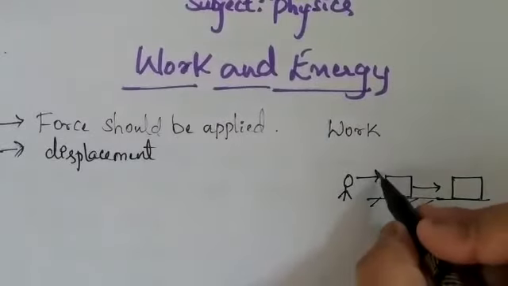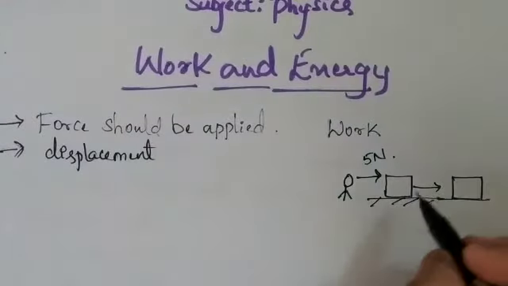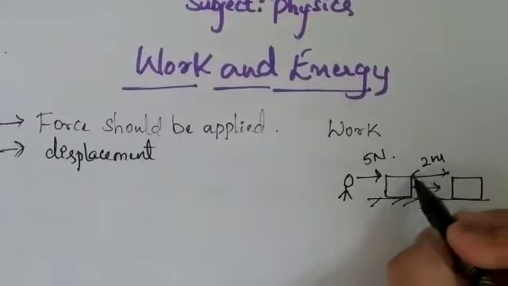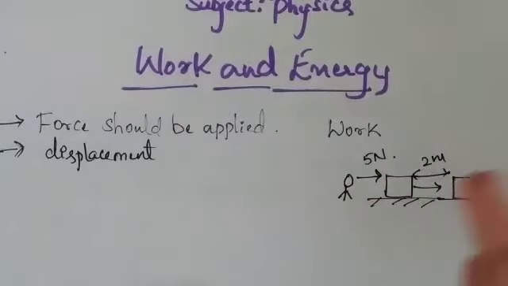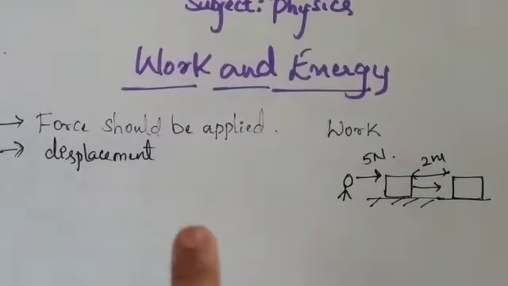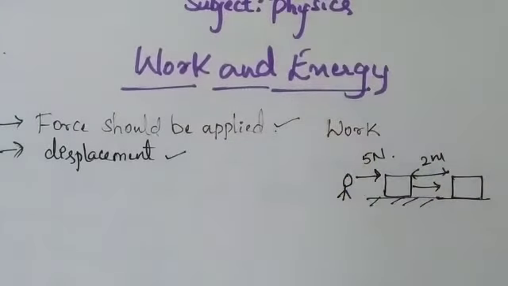For example, some 5 Newton of force I am applying on that object. Then that object has been displaced, for example, 2 meter of distance. That is, it has changed its position. Then in this case, we define that work has been done. So if work has to be done, then a force should be applied, and if I apply a force on that object, then there should be a displacement.